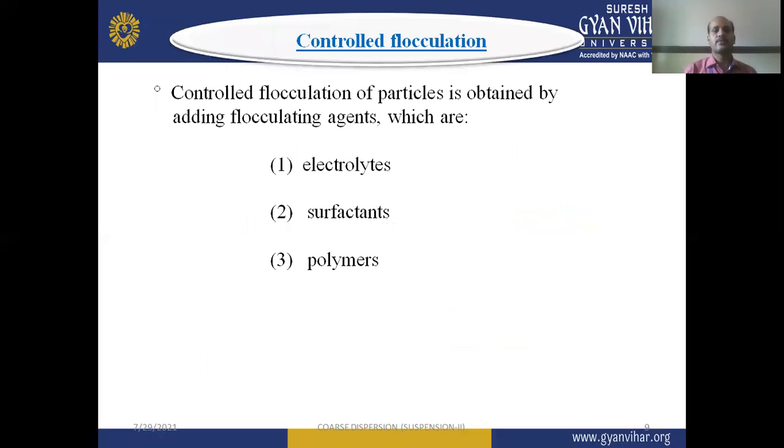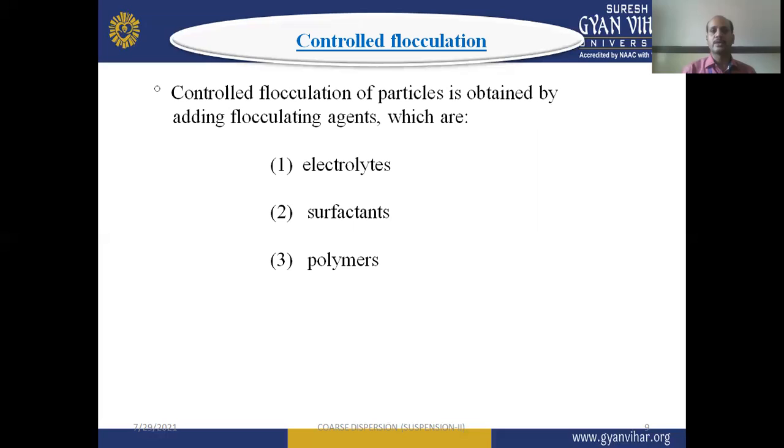Now, in controlled flocculation, what is controlled flocculation, how is it obtained, and what are the benefits of this controlled flocculation? Flocculation, as you know, is the formation of flocs, and flocs are aggregates of suspended particles. They are bonded with weak physical forces like van der Waals force.